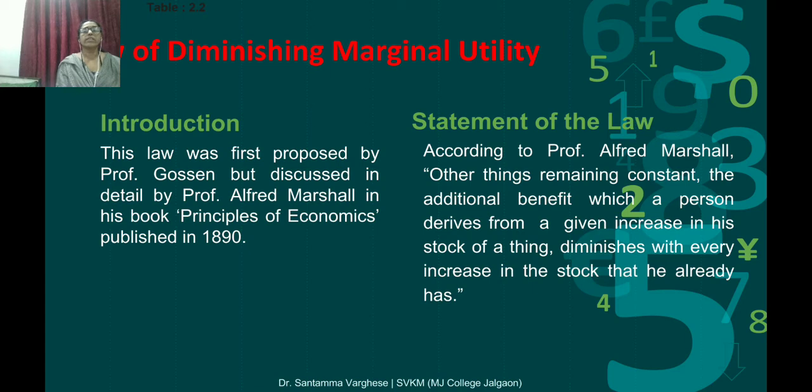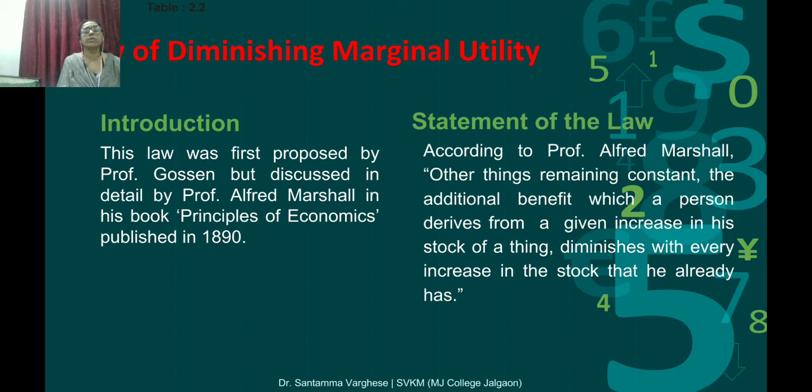In the first slide, we can see the introduction and the statement of the law. This law was first proposed by Professor Gossen but discussed in detail by Professor Alfred Marshall in his book Principles of Economics, published in 1890. We discussed this law before also.